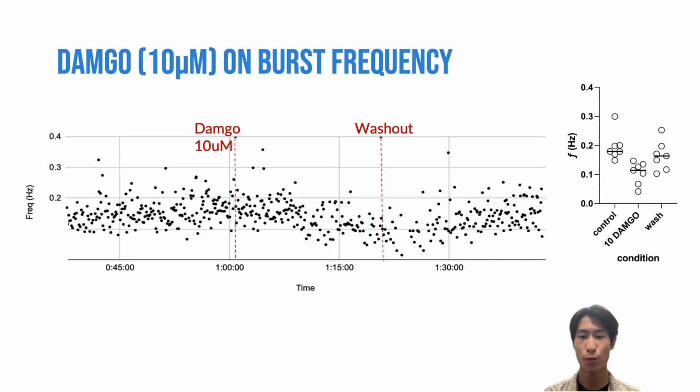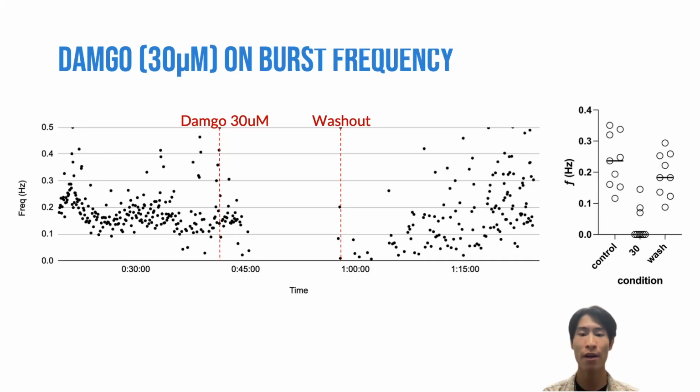From these results, we found DAMGO significantly reduced breathing frequency. At a concentration of 10 micromolar, on average, DAMGO was found to reduce breathing frequency by 40%, signifying a decrease in breathing rate. This can also be seen with the graph on the left, which shows a reduction in burst frequency after DAMGO is added. It also is important to note that burst frequency returns back to normal once the drug is washed out.